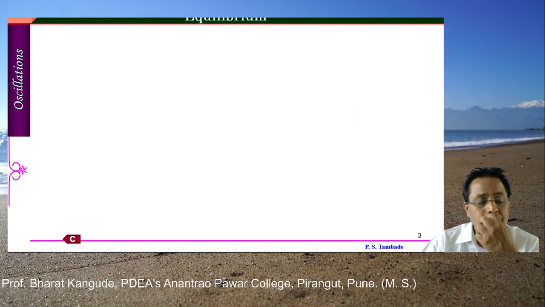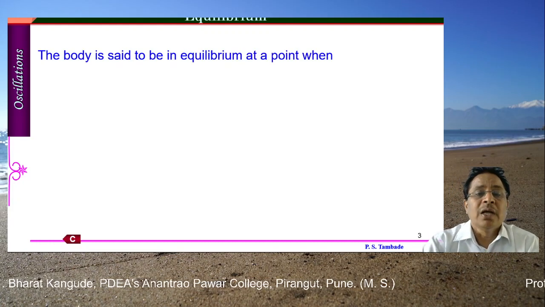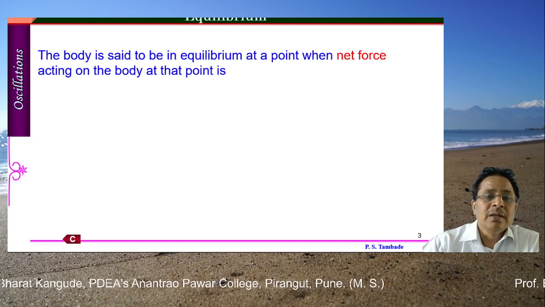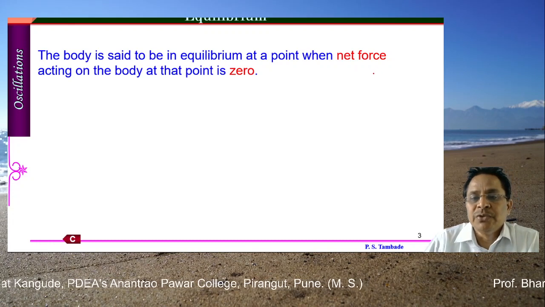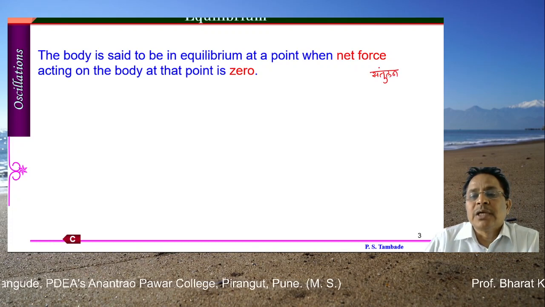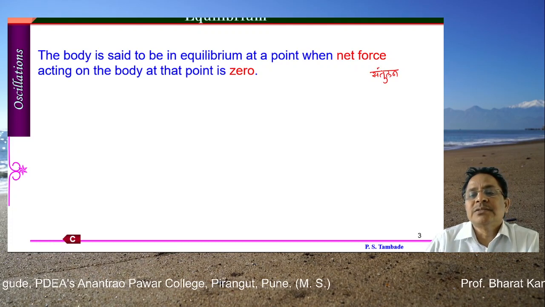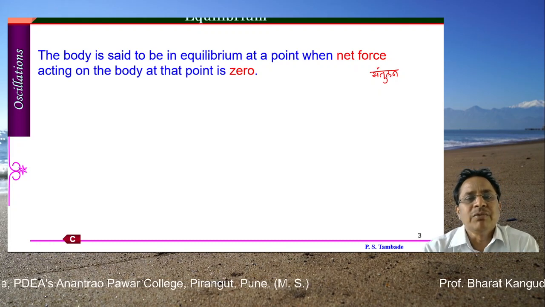Before going to these oscillators, as I said, we must discuss something about equilibrium. In English it is called equilibrium. In Marathi we use a different word, संतुलन, that is what we call it in Marathi. In English it is called equilibrium.